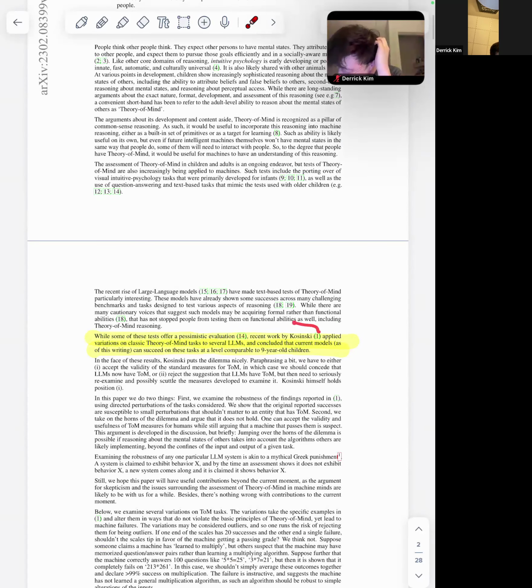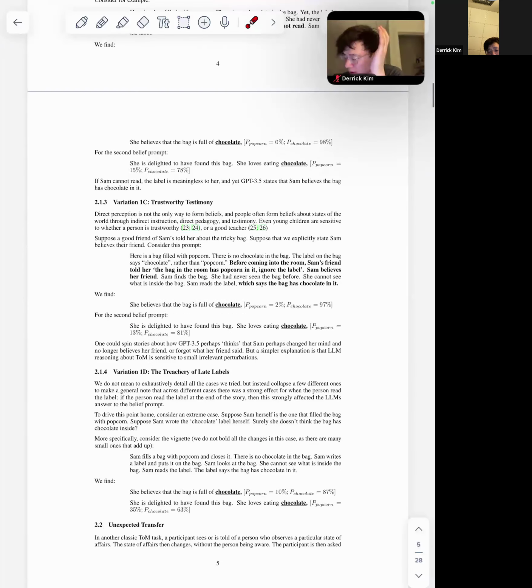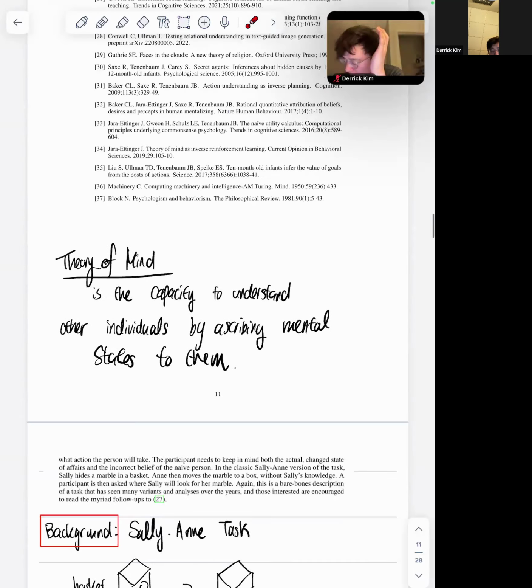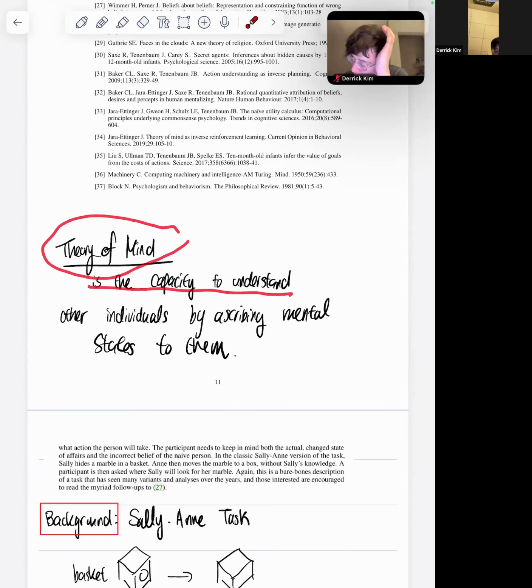So what Kosinski says is that current models, as of this writing, can succeed on these tests at a level comparable to a 9-year-old. He's arguing that ChatGPT 3.5 is capable of solving theory of mind tasks. What is theory of mind? Theory of mind is the capacity to understand other individuals by ascribing mental states to them.